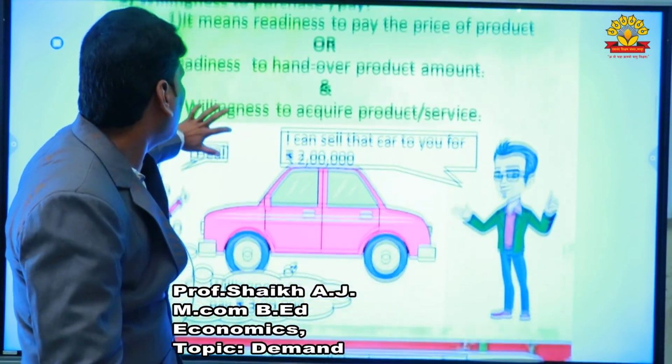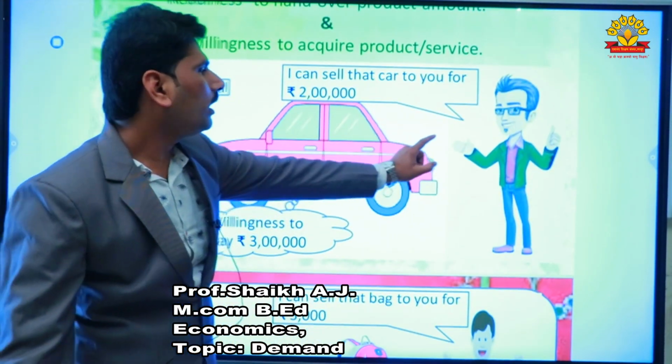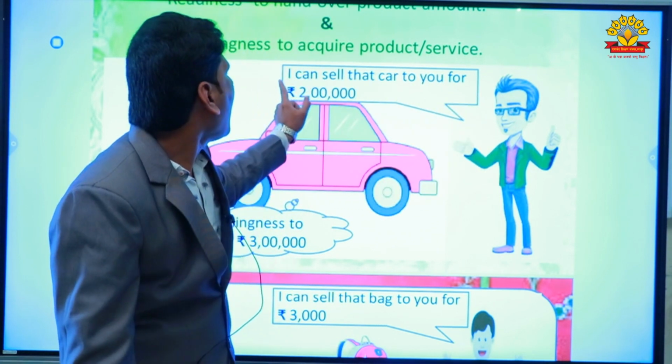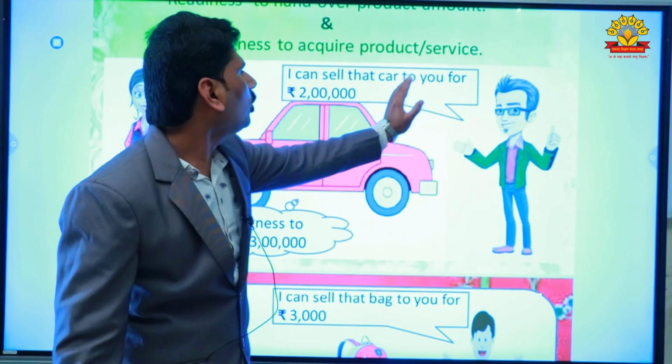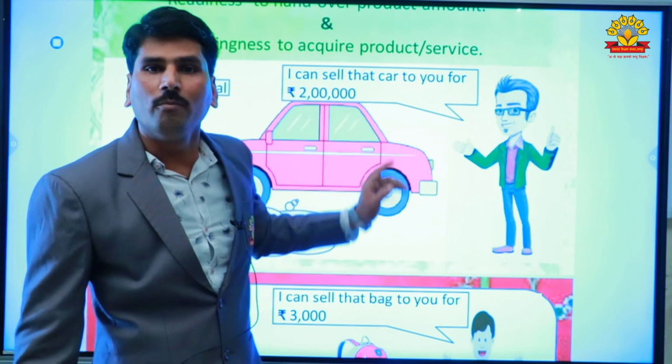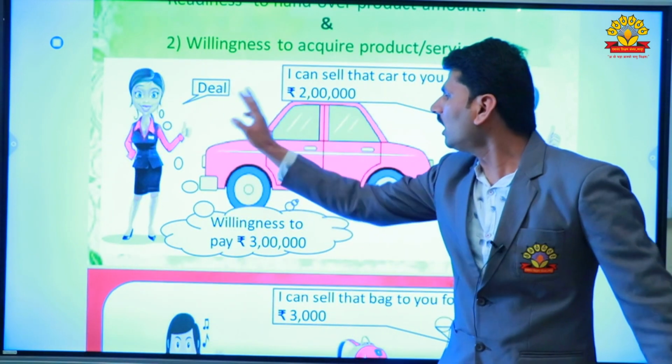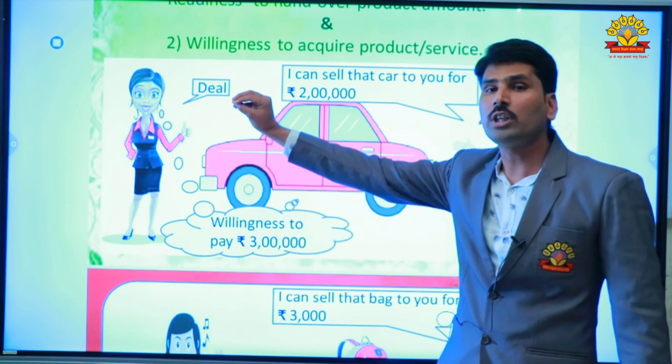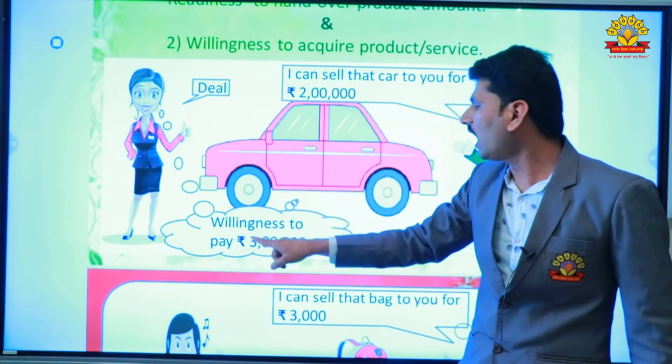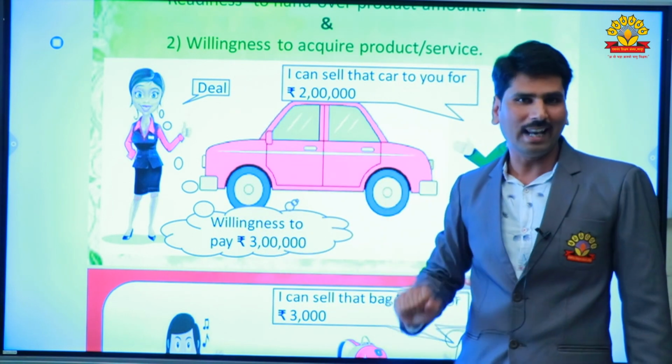For example, the seller says, I can sell that car to you for rupees 2 lakh. But the person is willing to purchase that car even for rupees 3 lakh.